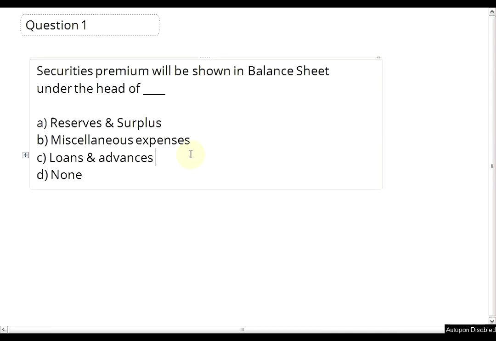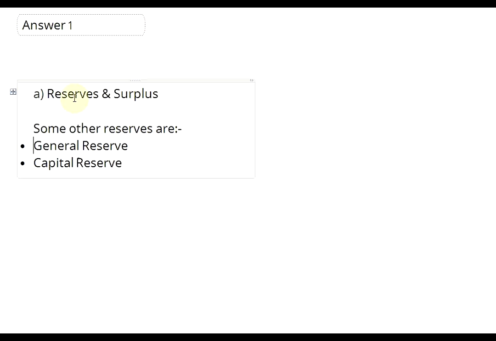Question number 1. Securities premium will be shown in the balance sheet under the head of A. Reserves and surplus, B. Miscellaneous expenses, C. Loans and advances, D. None. The answer to question number 1 is A. Reserves and surplus. Some other reserves in addition to securities premium are general reserve and capital reserve.